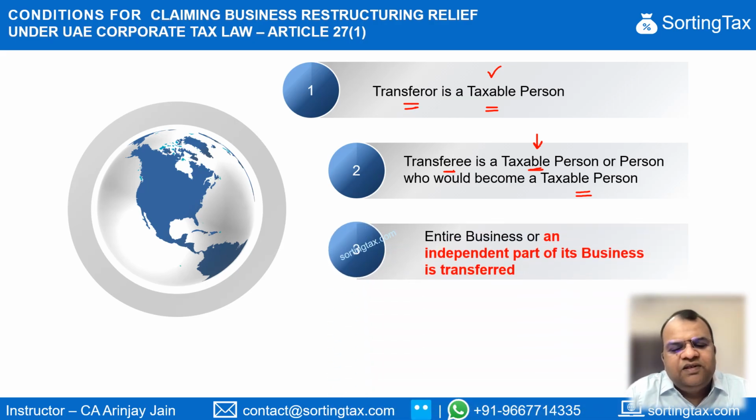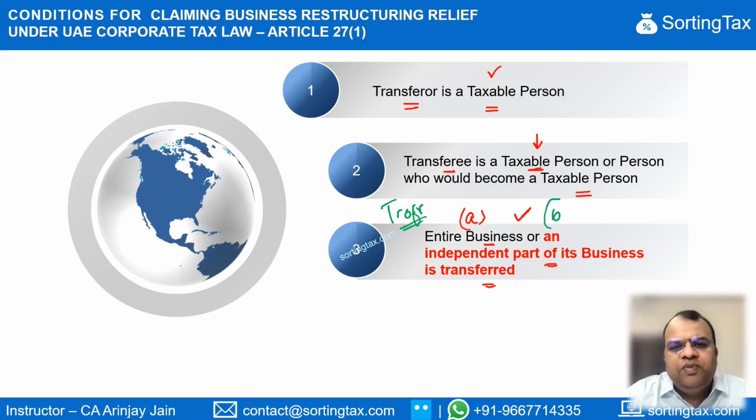The entire business or an independent part of business is transferred. Now, when we talk about clause A, both these provisions are applicable. That is, either the entire business could be transferred or one part of the entire business could be transferred. But under clause A, the thing is that the transferor would continue to exist.